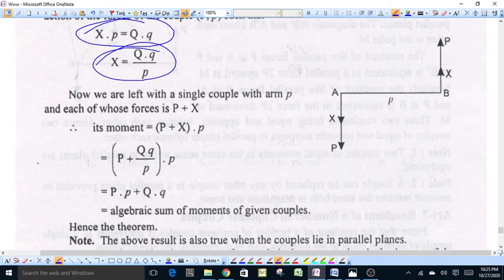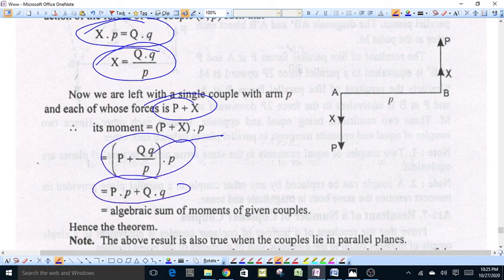Now we are left with a single couple with arm p and each force equal to P plus X, and its moment will be equal to P plus X into p. By putting the value of X, this comes out to be P plus Qq upon p into p, that will be equal to Pp plus Qq. Pp is the moment of the first couple, and Qq is the moment of the second couple. Therefore, the moment of the resultant couple will be equal to the algebraic sum of the moments of the given couples.